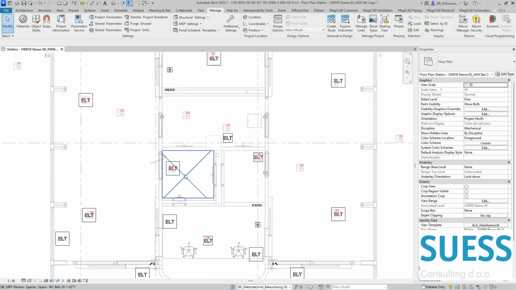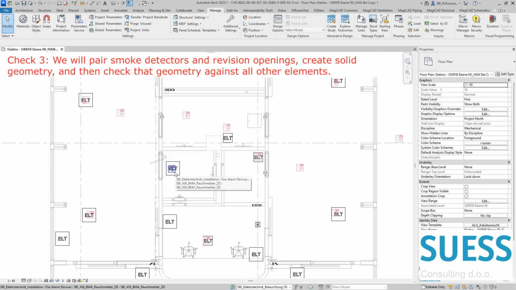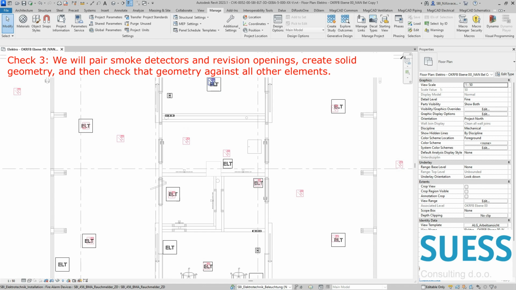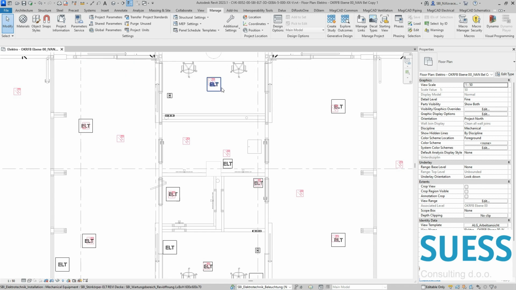And the third thing is for each pair that we find, pair in terms of smoke detector and revision opening, we will create a solid. We will take the profile of the smoke detector and the profile of the revision opening, and create a solid geometry, and later we will use that solid geometry to check the collisions with all other installation above the suspended ceiling. And I will show you all of that. Let's go situation by situation.